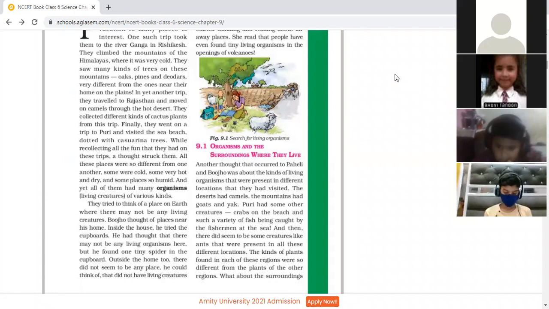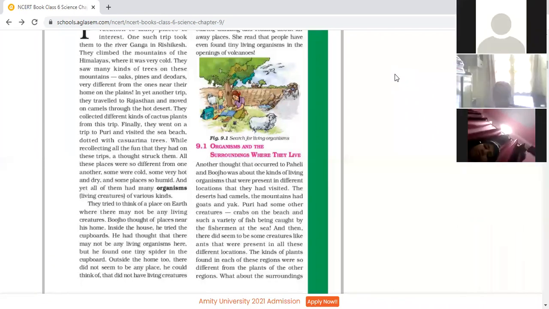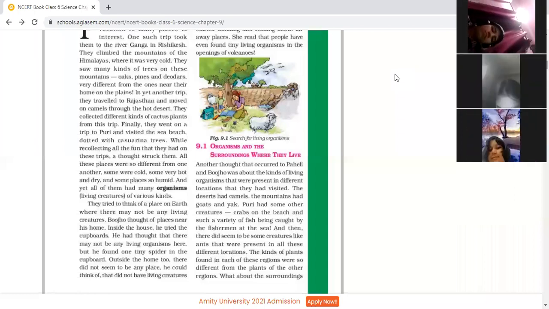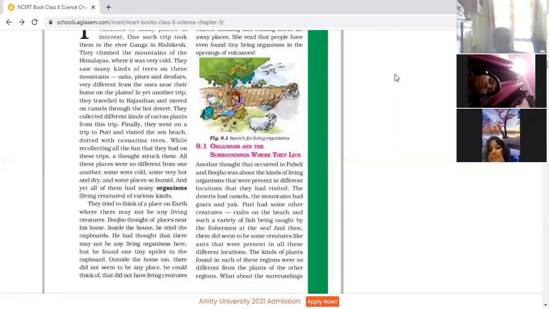Another thought that occurred to Paheli and Bujo was about the kinds of living organisms that were present in different locations that they had visited. The deserts had camels, the mountains had goats and yak. Puri had some other creatures, crabs on the beach, and such a variety of fish being caught by the fishermen at the sea.